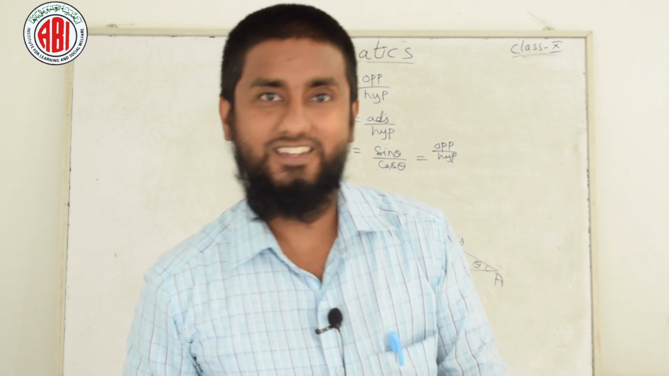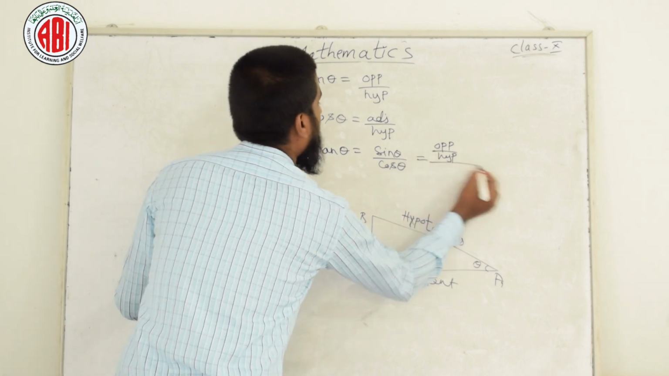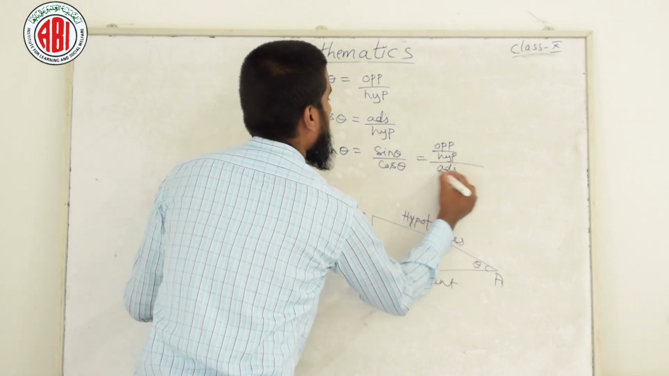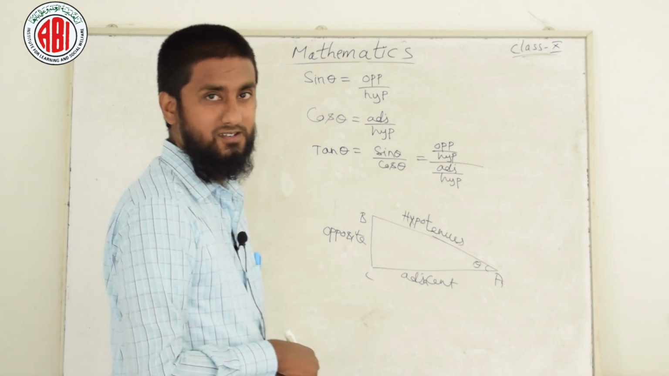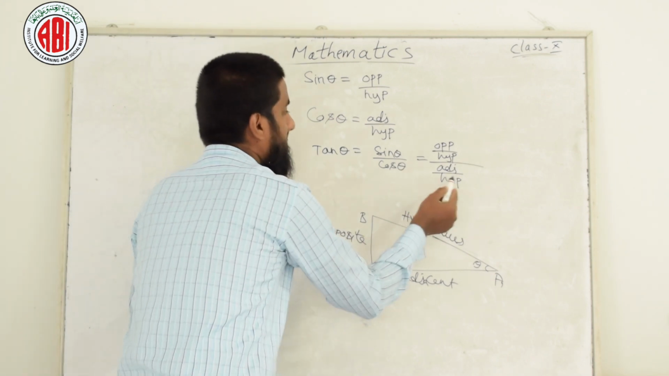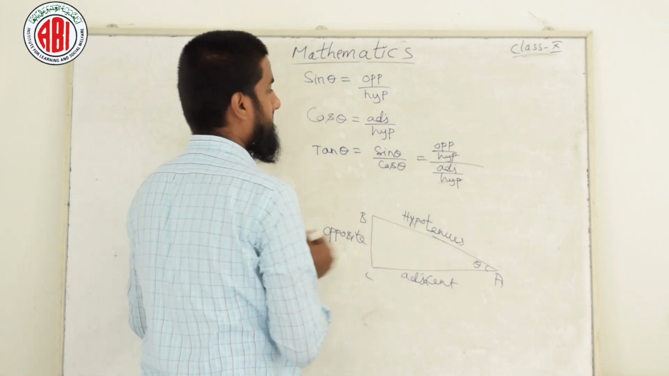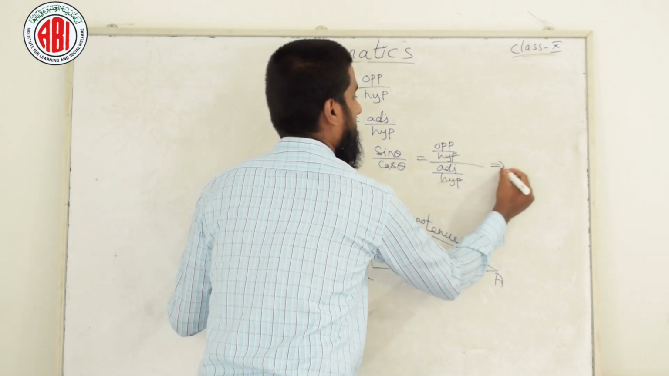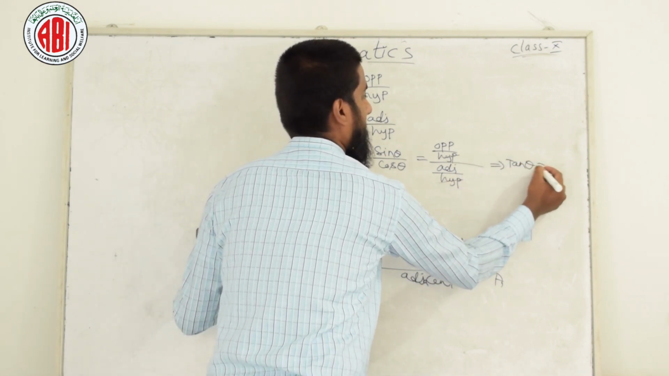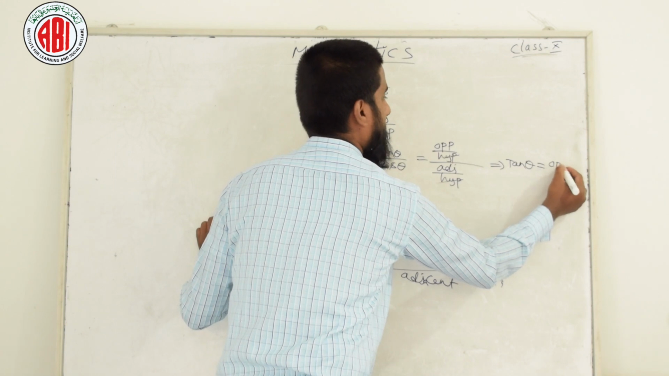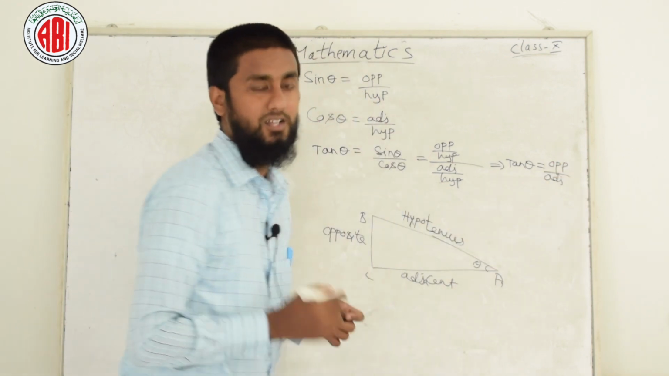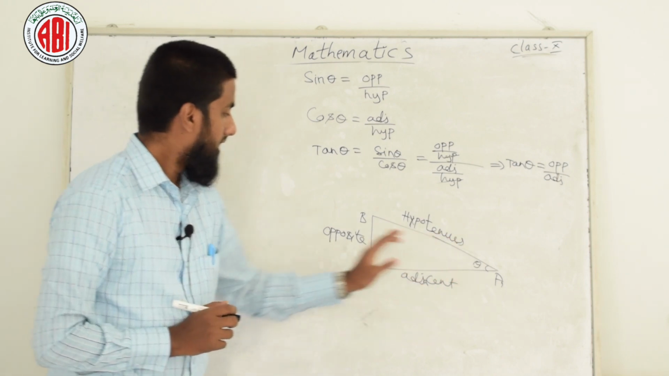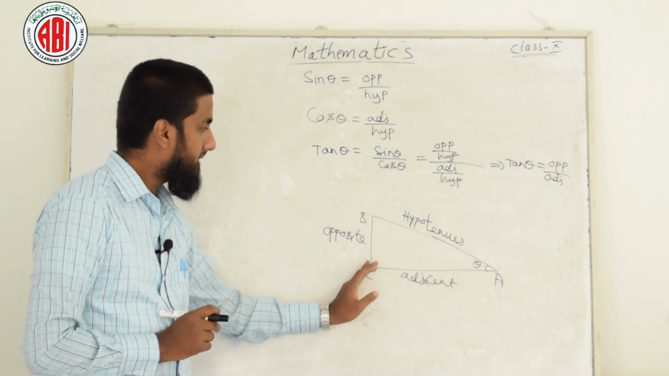Guess. Yes, correct, you are correct. We have cos theta as adjacent by hypotenuse. Okay, now hypotenuse cancels. What remains? It implies tan theta is equal to opposite by adjacent. Simple. So tan theta is nothing but the length of the opposite side by